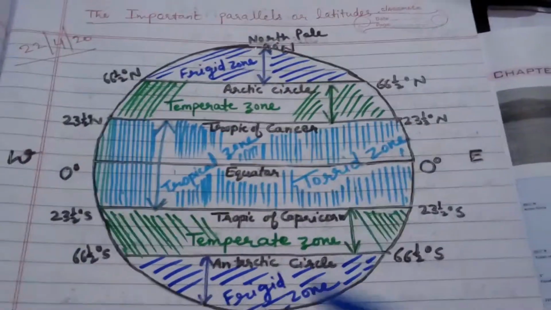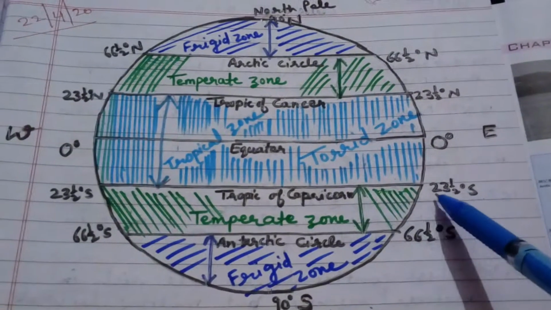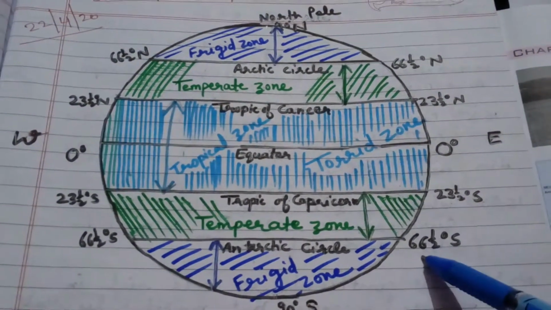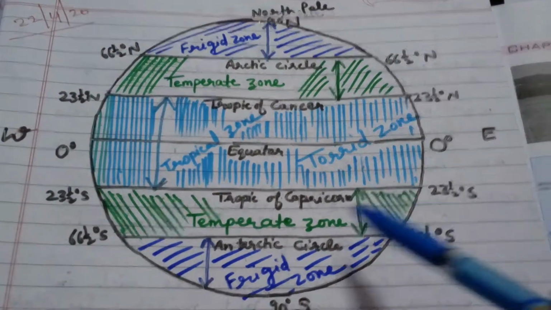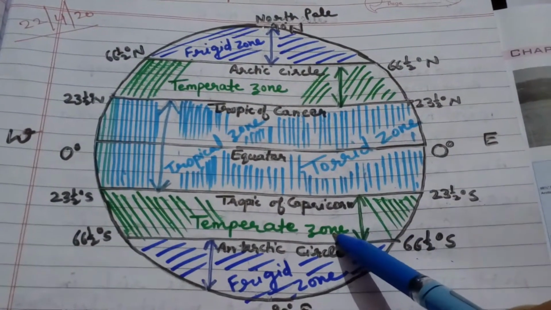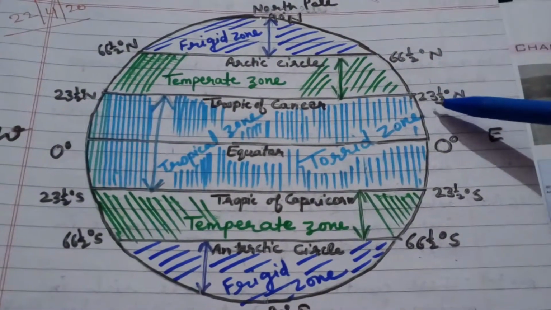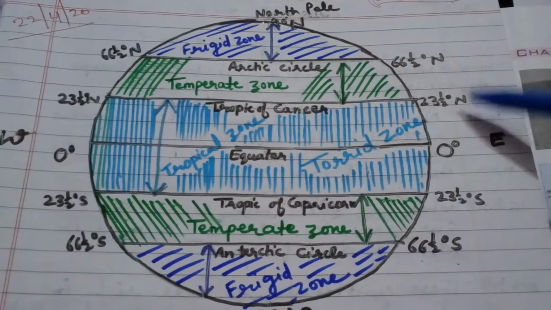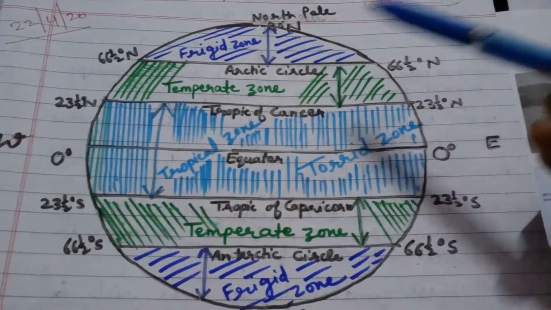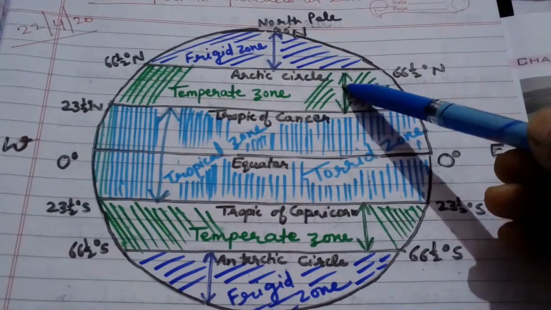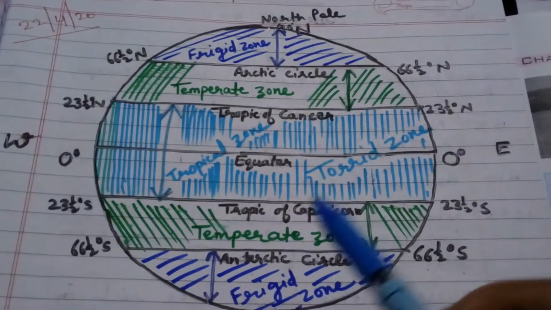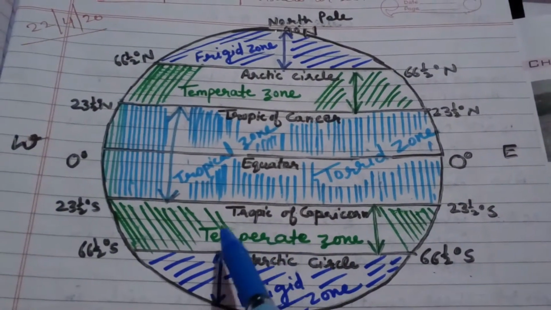The area between 23.5 degree south to 66.5 degree south is called temperate zone. Same way, the area between 23.5 degree north to 66.5 degree north is called temperate zone. So here you can recall the location of temperate zone.